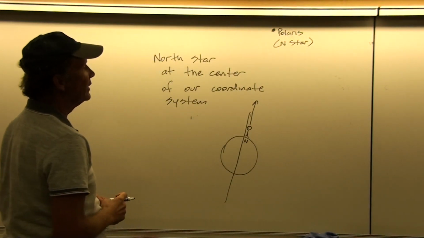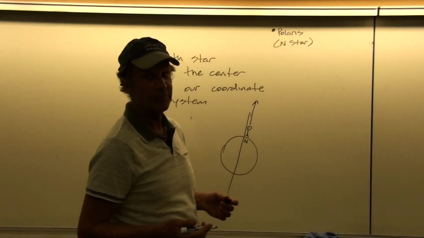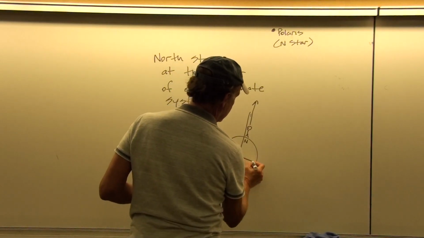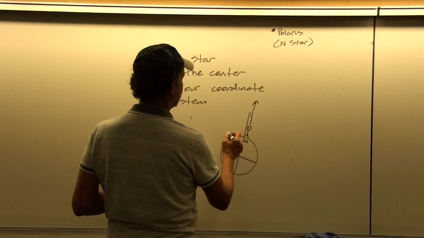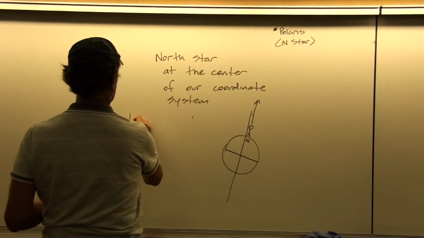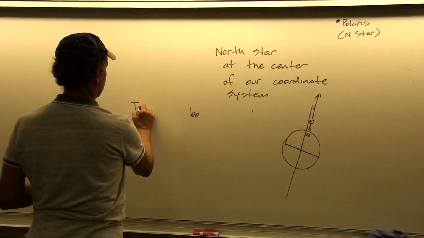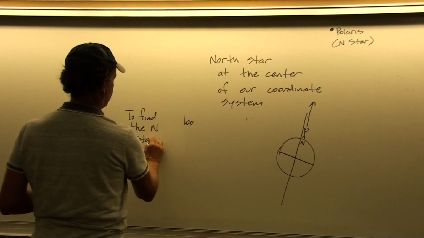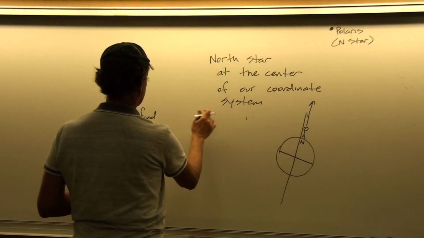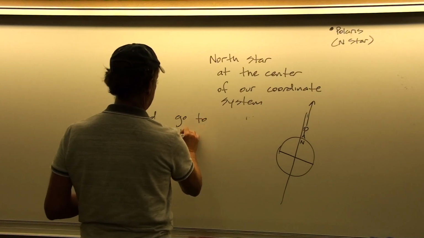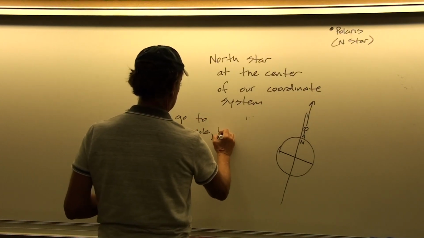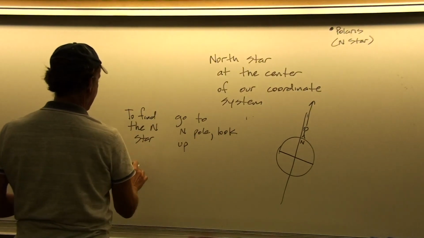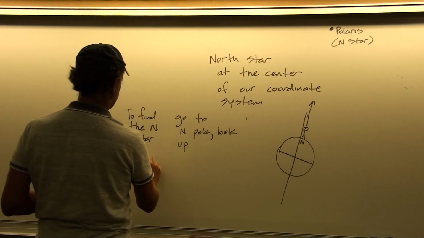Okay, so that's the easiest way to find Polaris if you're already at the North Pole, or if you can get to the North Pole. However, if you're not already at the North Pole, then what you have to do is, to find the North Star, go to the North Pole and look overhead. However, at some other latitude, say where we are, if we don't want to go anywhere,